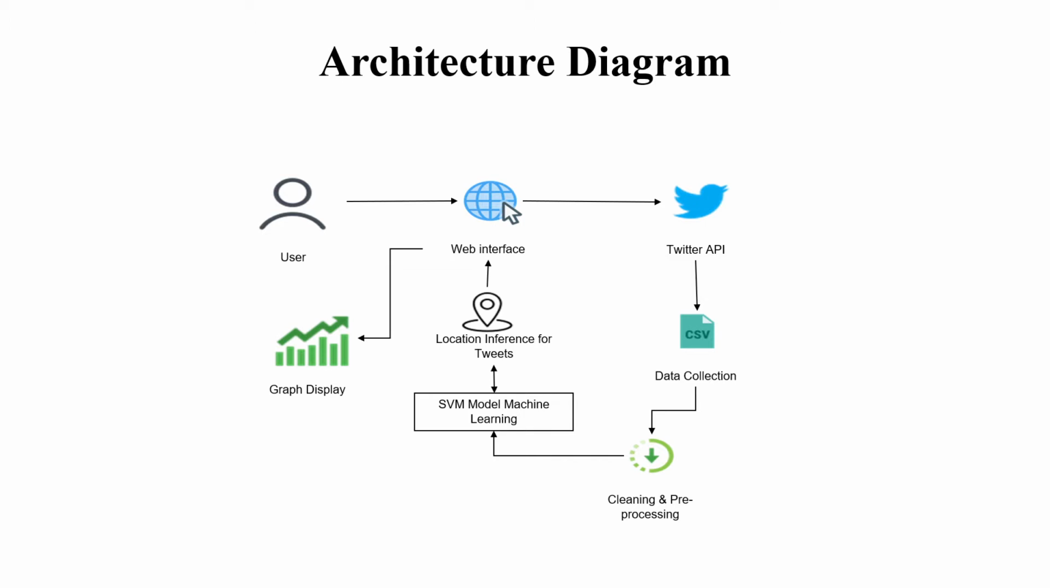In the architecture diagram, the user can access a web interface. From the web interface, we use the Twitter API to access the Twitter server. After accessing the Twitter servers, we get some data, so we use data collection. After data collection, we get some unstructured data, so we use cleaning and pre-processing to get structured data. The structured data goes through the SVM model to train the data, and the location inference for tweets finds the location of the tweets where they are getting trended. Then it goes to the web interface, and from the web interface we get the graph display of the hashtags where they are getting trended.